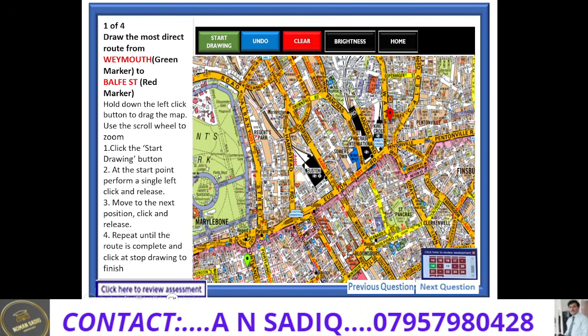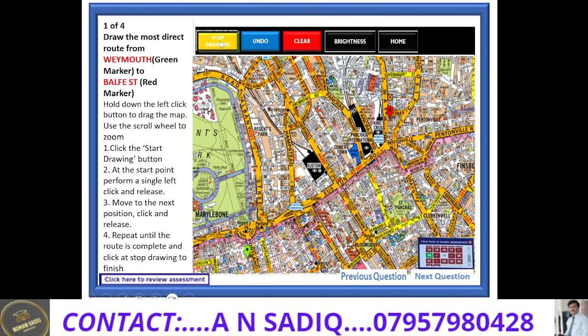Now I will show you how this screen works when you start drawing your route. So first of all, you will see your start and end point. You will read the question and recognize your start point and end point. So in this case, this is your start point, which is the green marker, and this is your end point, which is the red marker. So first of all, you will press this start drawing button. When you press it like this, the same button will become the stop drawing button. Now you can start drawing your route and complete your route.